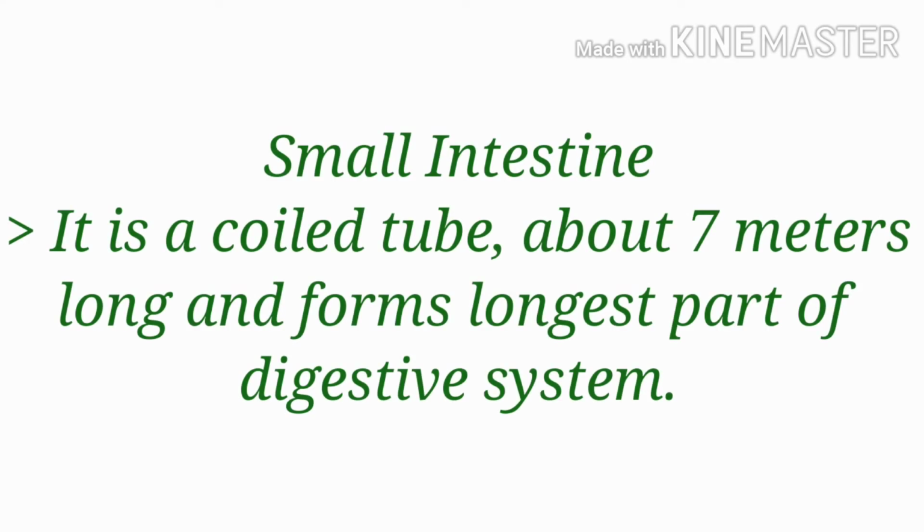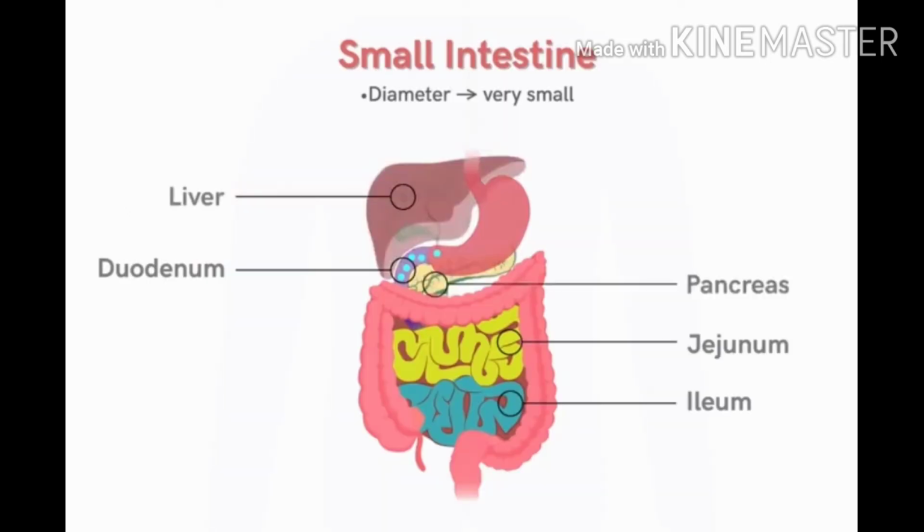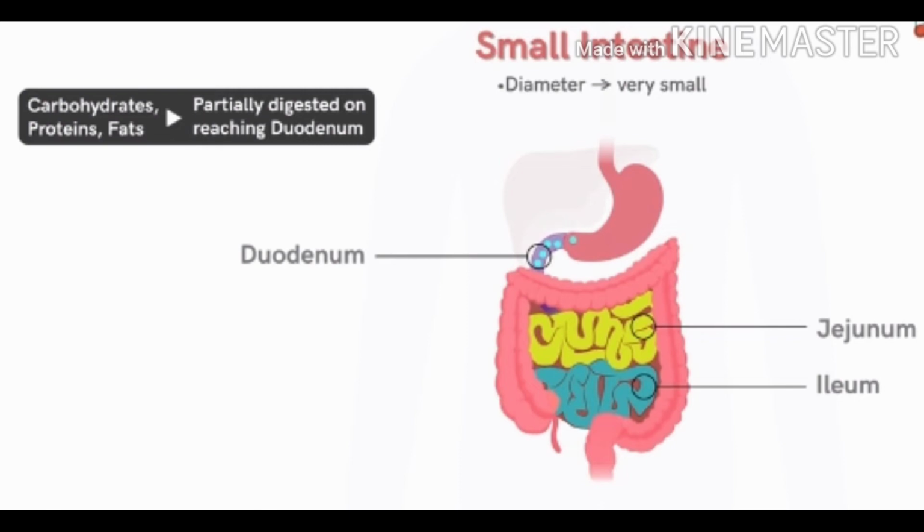Small intestine. It is a coiled tube about 7 meters long and forms the longest part of the digestive system. The small intestine is divided into 3 major regions: duodenum, jejunum, and ileum. Now you may have a question, what do the liver and pancreas do in the digestion process? The liver secretes bile, which is stored in the gallbladder and helps in breakdown of larger molecules of fat into smaller droplets. The pancreas, which is located below the stomach, secretes pancreatic juice, which breaks down starch, proteins, and fats into simpler forms.